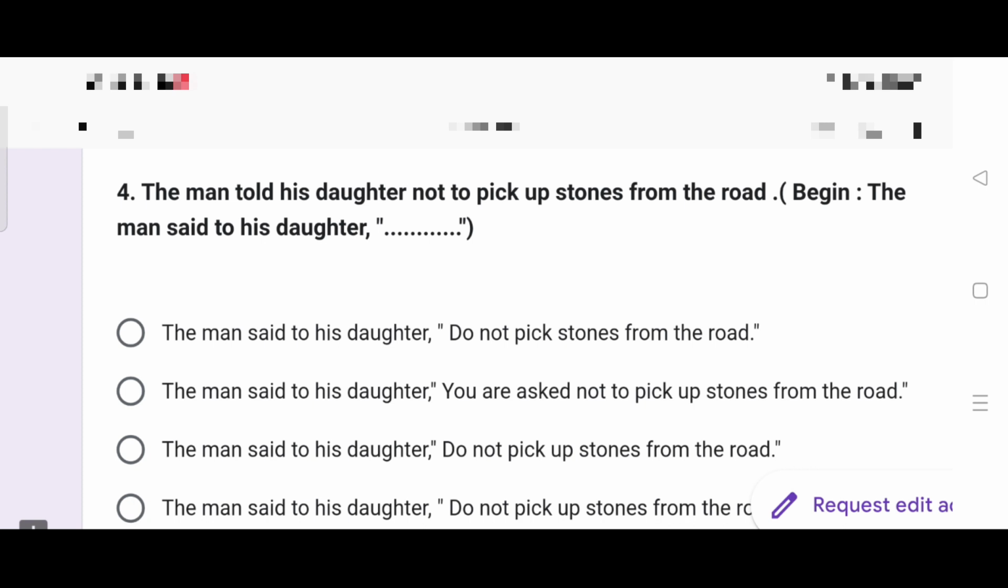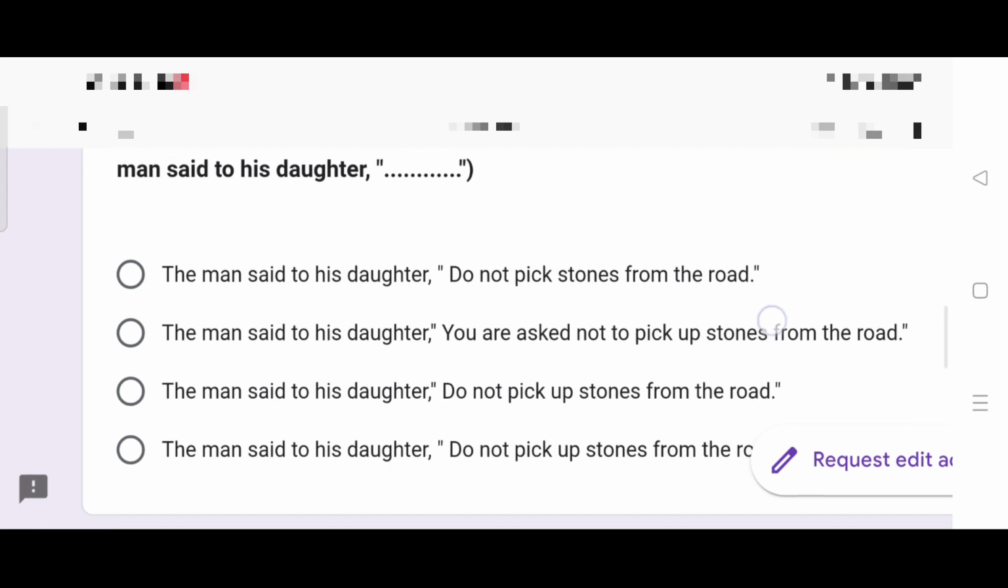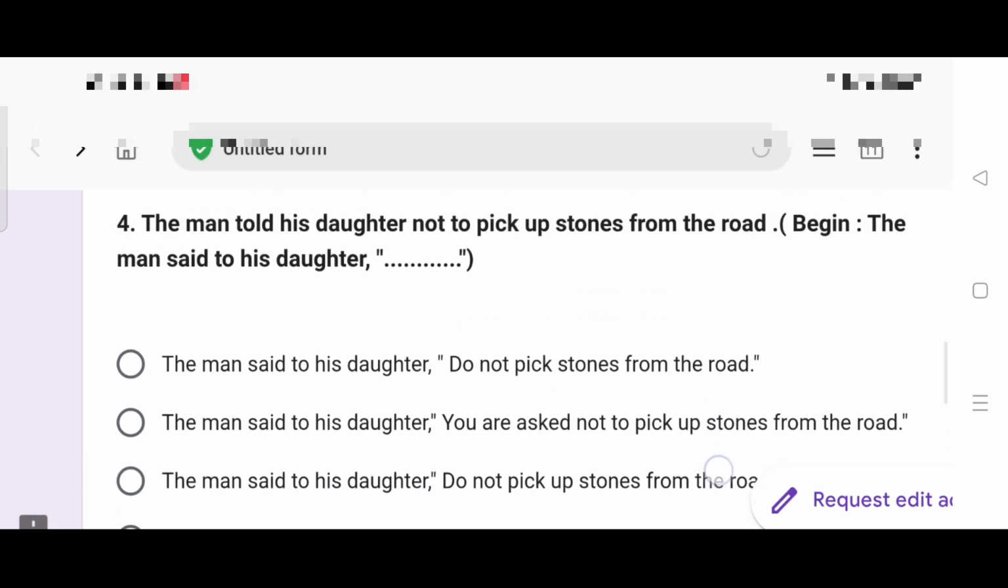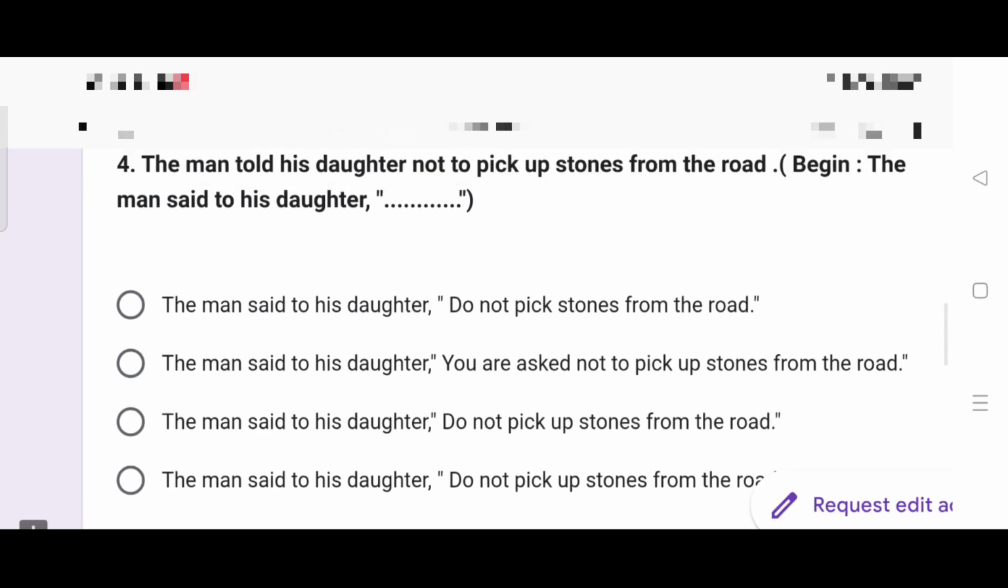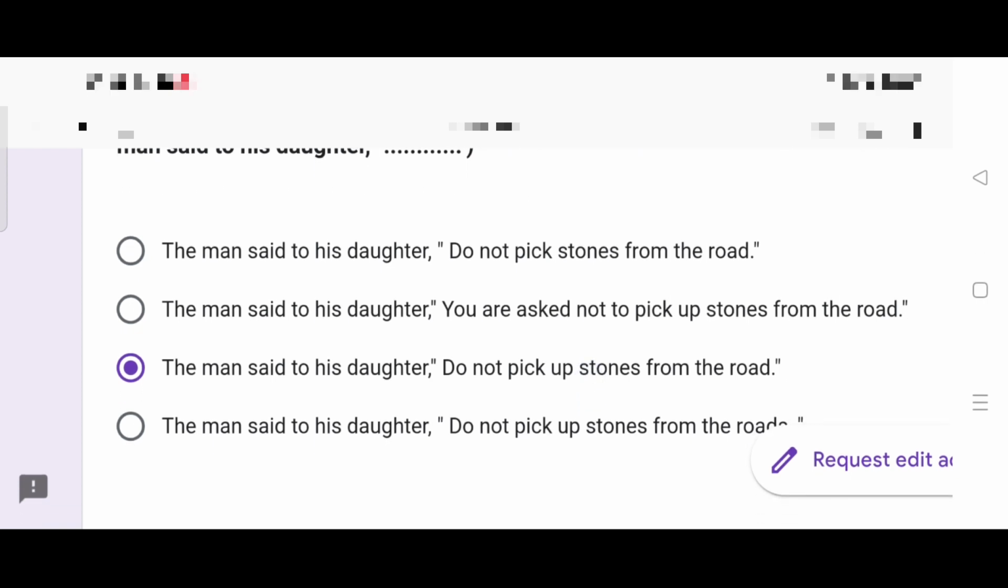Simple do not will do. The man said to his daughter, do not pick up stones from the road. And the fourth option, the man said to his daughter, do not pick up stones from the roads. Roads, in the question, it is clearly mentioned, road, singular. So, option 3 is the right answer. The man said to his daughter, do not pick up stones from the road.